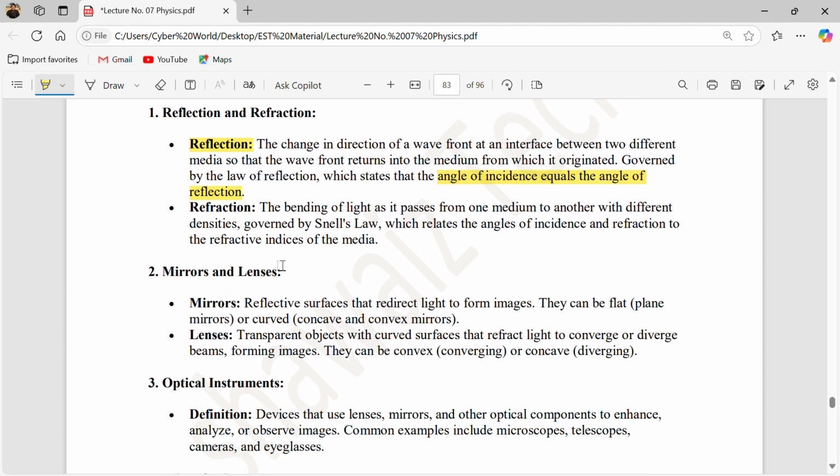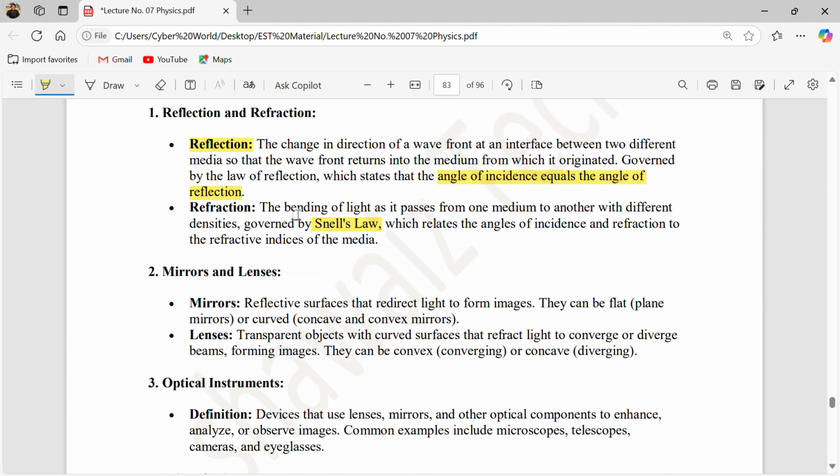While refraction is the bending of light as it passes from one medium to another. In refraction, the light bends towards the normal, and the incident light is in one medium and the refracted light is in another medium with a different density. It is governed by Snell's law. Because there are now two different media, the light bends towards the normal, and Snell's law relates the angle of incidence and the angle of refraction to the refractive index of the media. So this is about refraction.